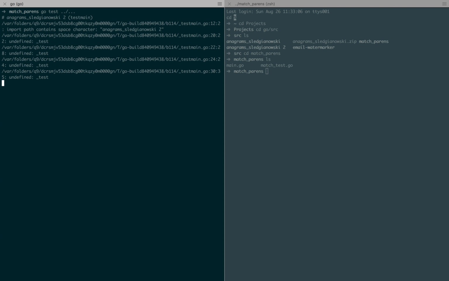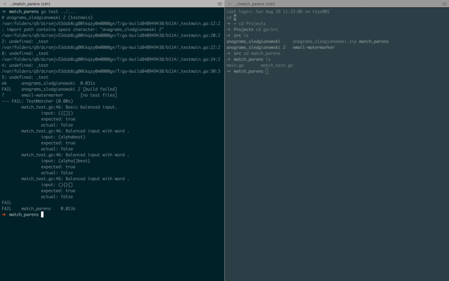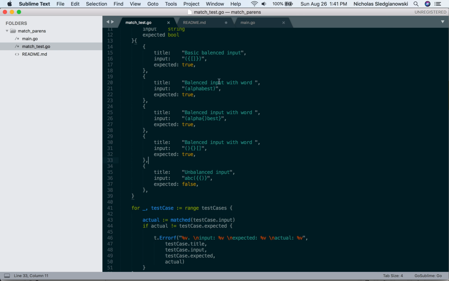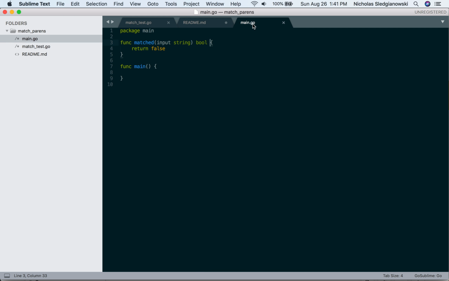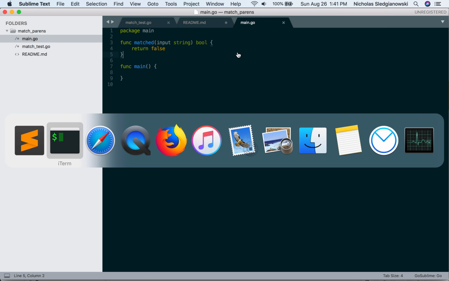So I can just do go test. It's actually ./... Yeah, it actually ran. But you can see we're failing our tests. Why we're failing our tests is actually just because our function always returns false. So now we've got to figure out how to answer this problem.